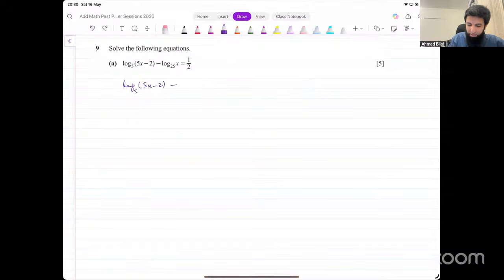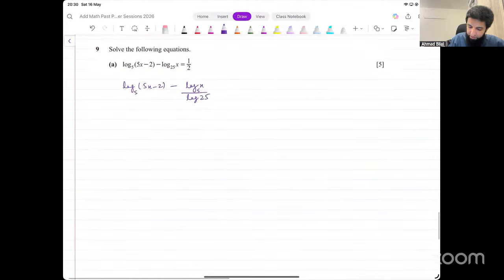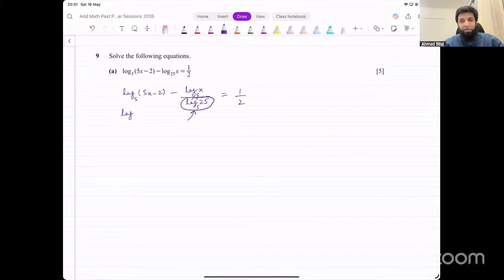For this one, we could say we have log of x base 5 in the numerator and log of 25 base 5 in the denominator. Okay. We use the change of base law to make the bases 5 for all of the logs. Now let's simplify this a little. This denominator you can evaluate, right? What power of 5 gives you 25?